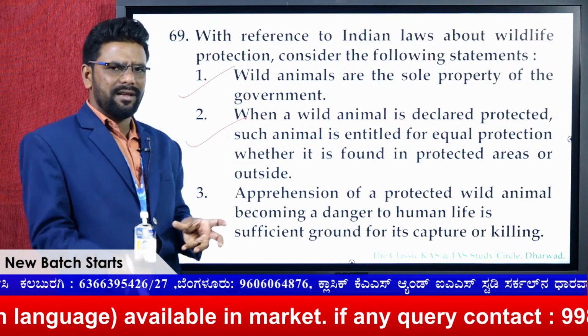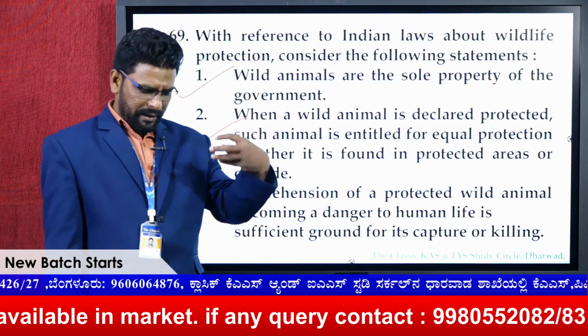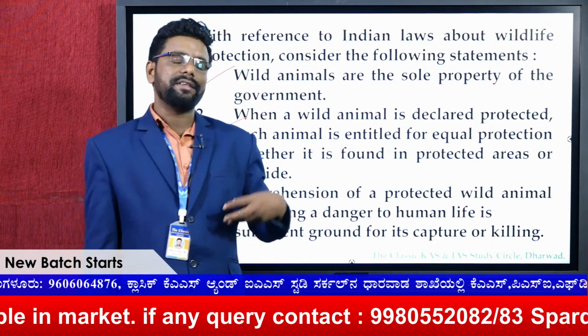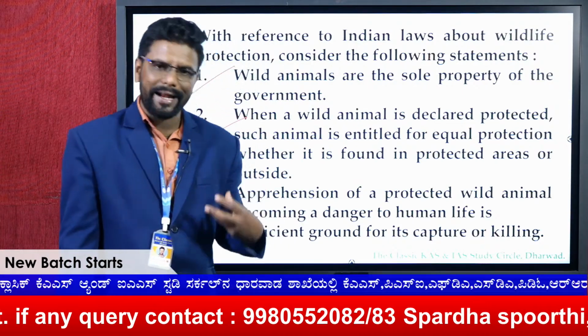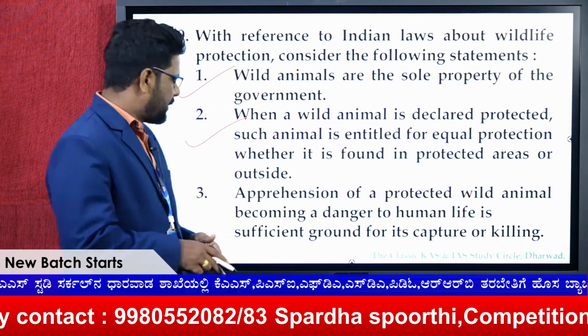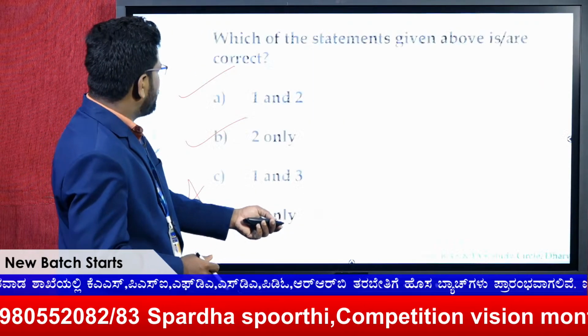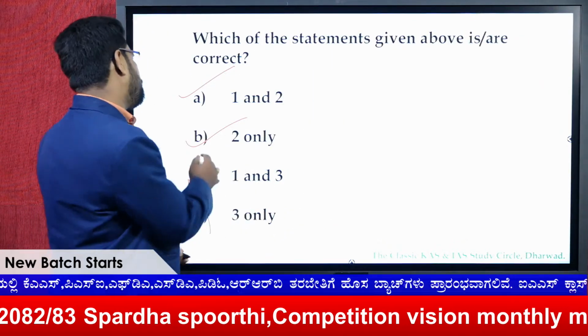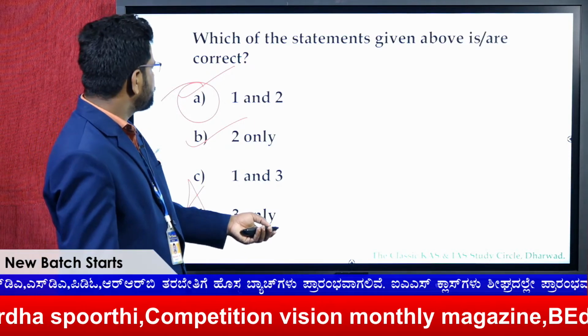We can't say that. As I told you, you need the permission from the statutory body established under the Wildlife Protection Act 1972, that is the Chief Wildlife Warden. So therefore this cannot be the one. So here the answer would be 1 and 2. That means the answer for this question is 1 and 2.